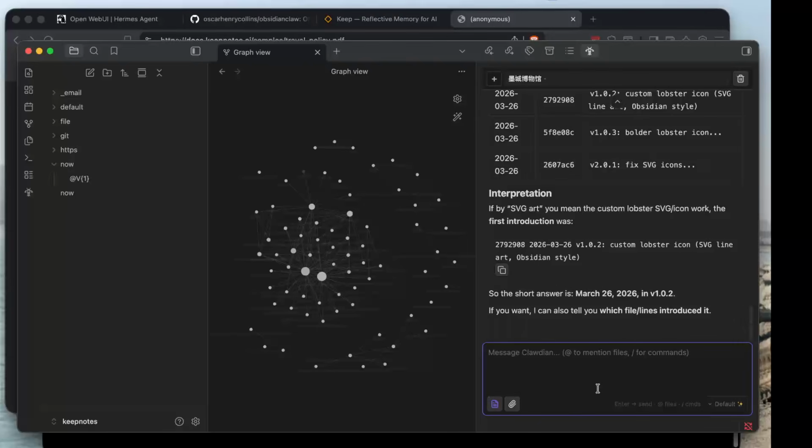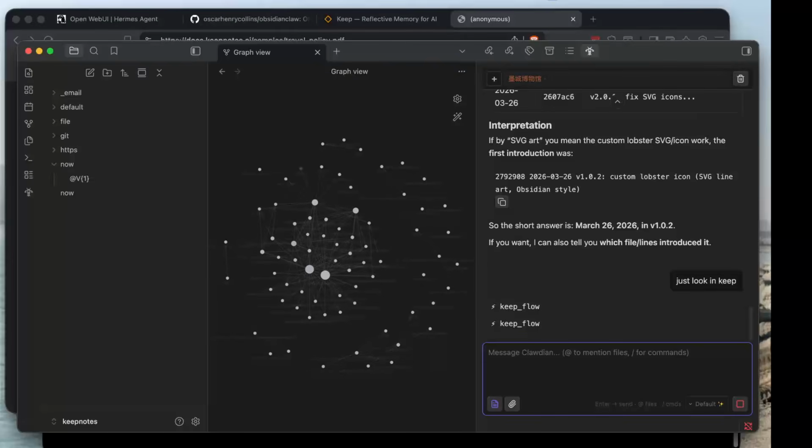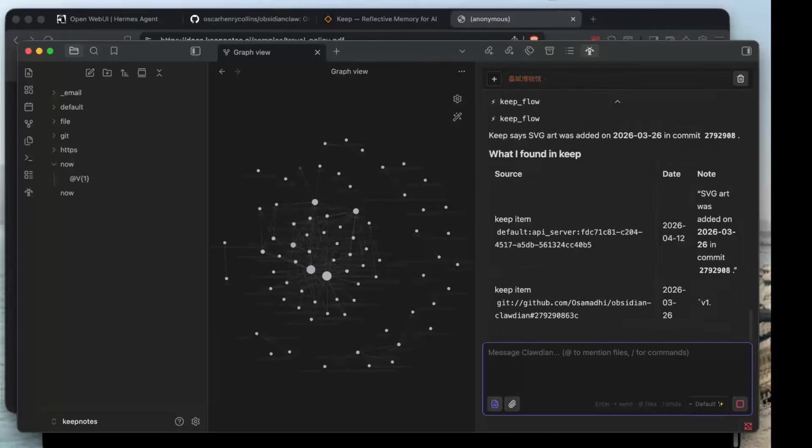I can say just look in keep. It doesn't have to look into the repo source on disk. It can just search in the memory and find all the detail that it needs from the commit summaries in there as well.